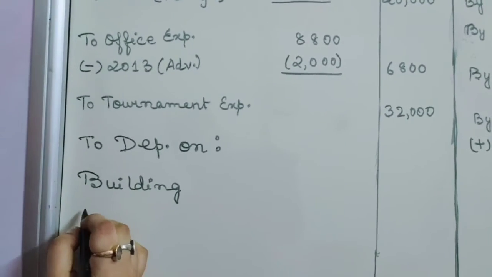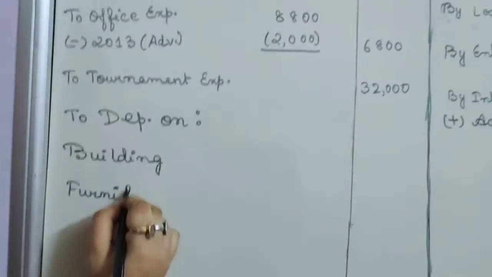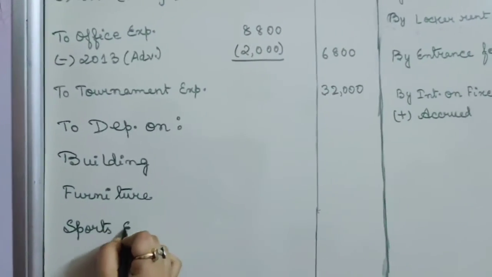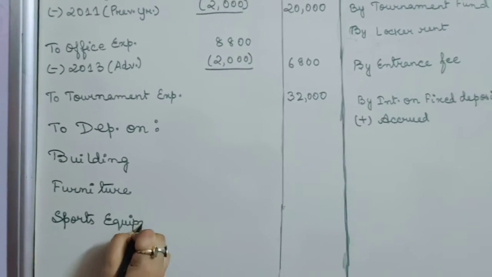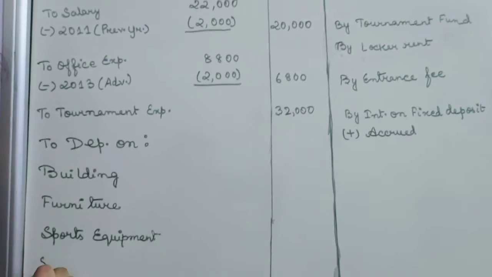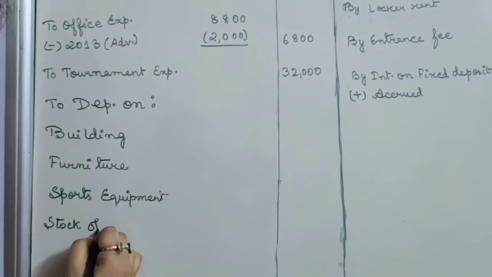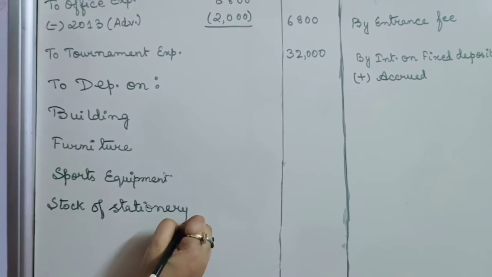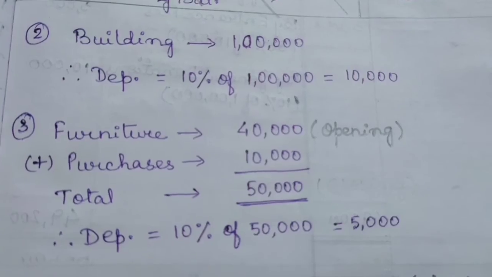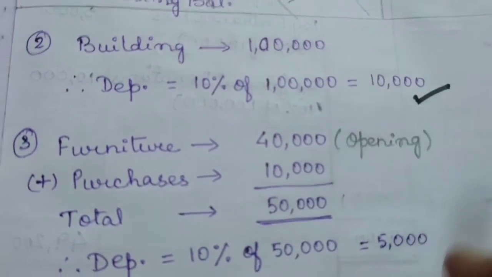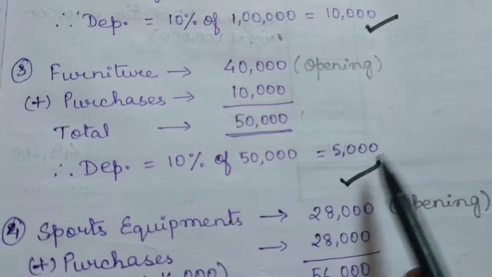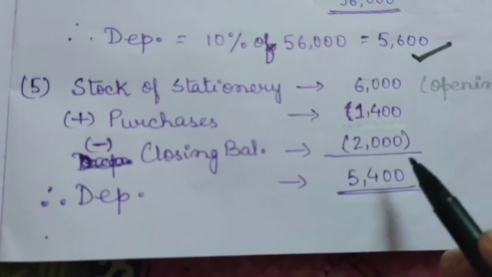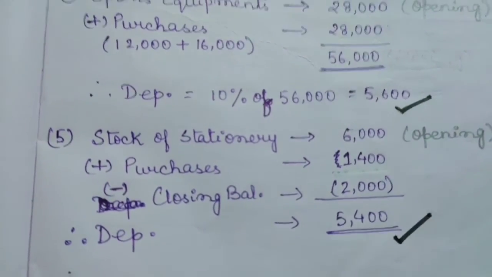Then our next asset is furniture. Then again our next asset is sports equipment, and the third one is stock of stationery. Now let us see the amounts for this. For building, our depreciation was 10,000. For furniture, our depreciation is 5,000. For sports equipment, our depreciation is 5,600. And lastly, on stock of stationery, we have depreciation of 5,400.